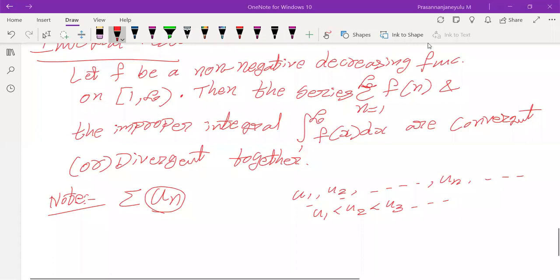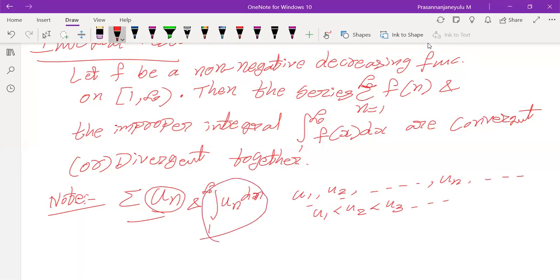Because of that reason, we call it an improper integration. So now we have to find the integral from 1 to infinity of un dn, nothing but f of x dx.